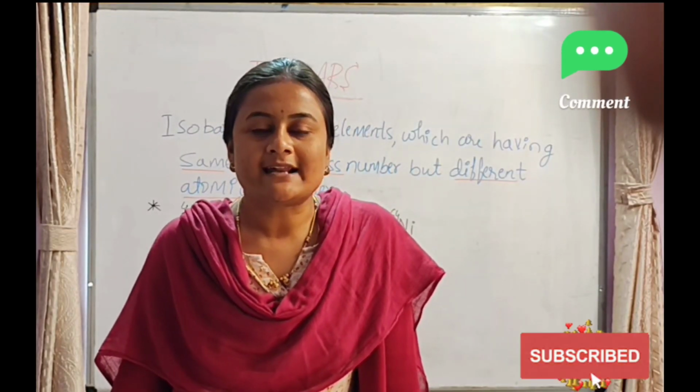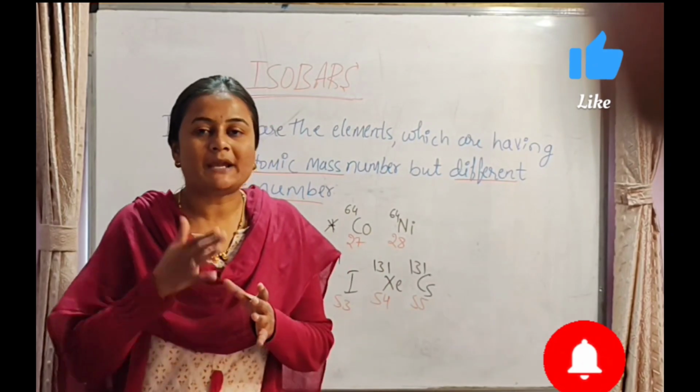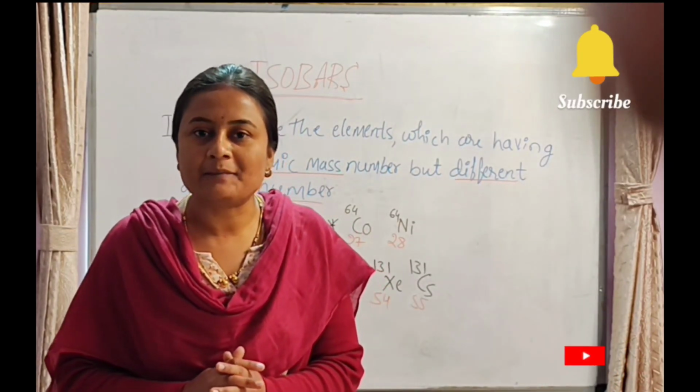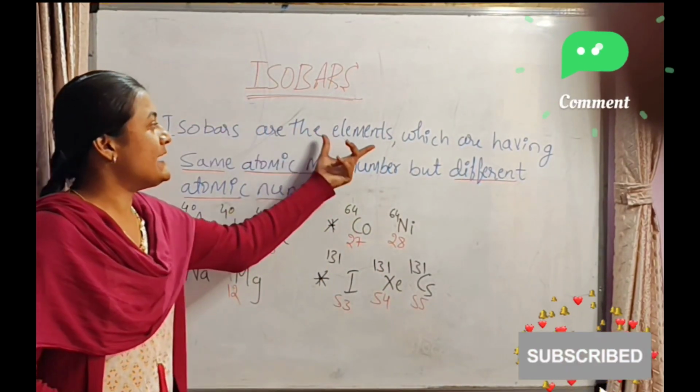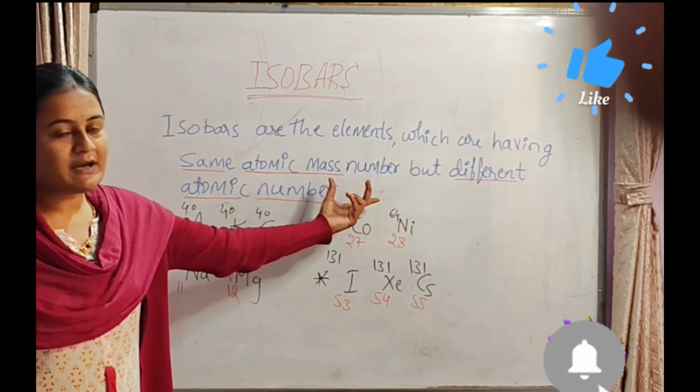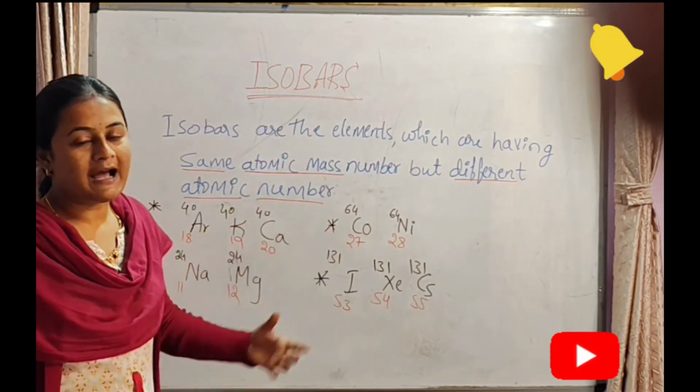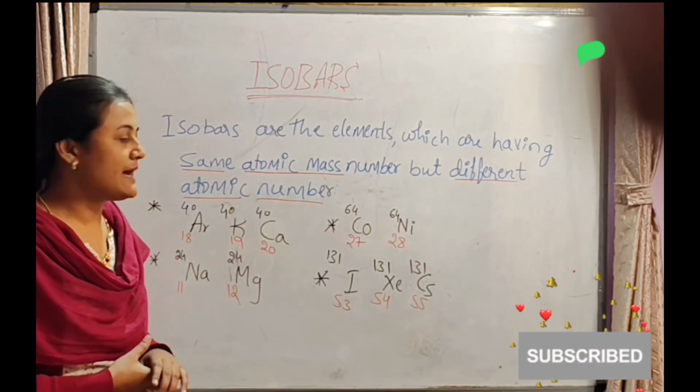Isobars. Isobars are the elements which have the same atomic mass number but different atomic numbers. Here, see here, elements which have the same atomic mass number but different atomic numbers are called as what? Isobars. See here, the examples.